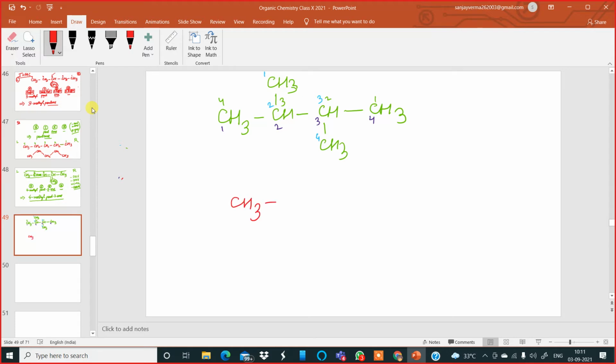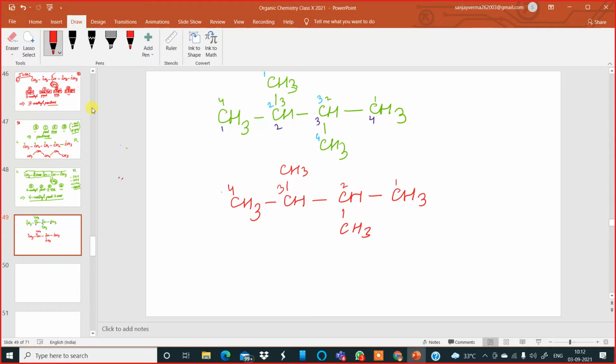CH3 CH CH CH3, with CH3 on each. Okay, so now I've written it once more, so I'll number it this way. If I number from here or here, it is the same, because the second and the third carbon are branching from both ends. It is the same, 1, 2, 3 and 4. So the longest chain of carbon atoms contained in this compound is four.